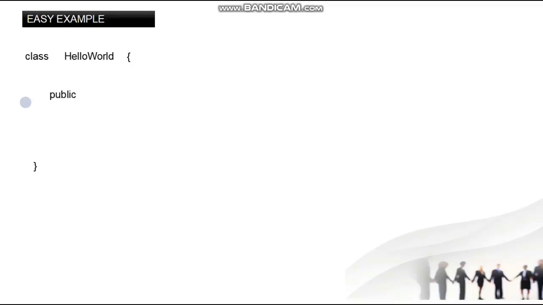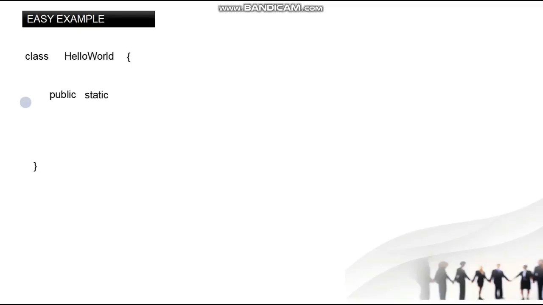Okay, inside the class, you have to define a method. Now, how do you define a method? I just write public. I'm about to define a method that the main program will run. That is the start point of my program. I'm writing public so that the method can be accessed by other classes. If I write private, no class will access this, and probably your program will not run.